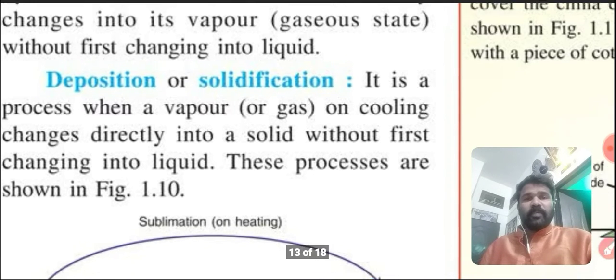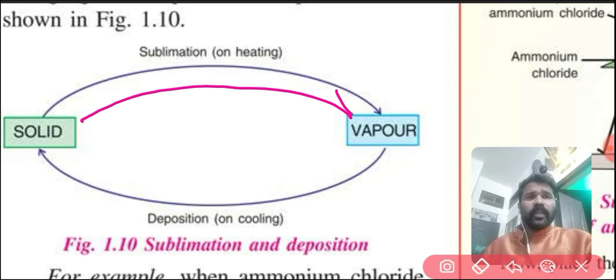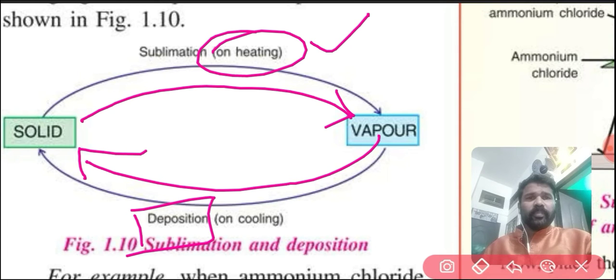This process can be shown in a figure, you can observe. You see solid to vapor directly, then vapor to solid directly. Solid to vapor directly on heating. Deposition means vapor to solid directly on cooling.